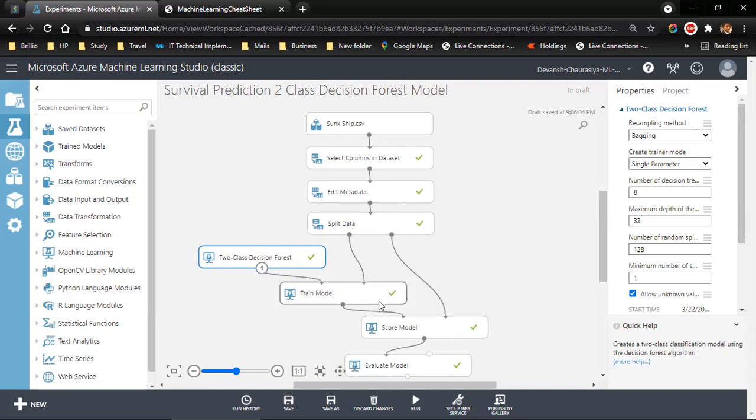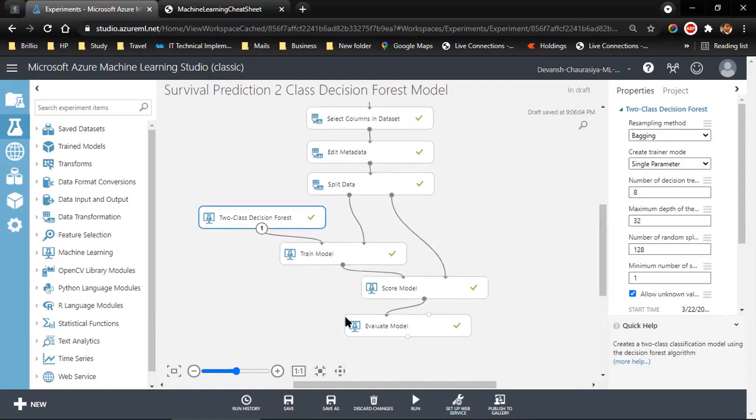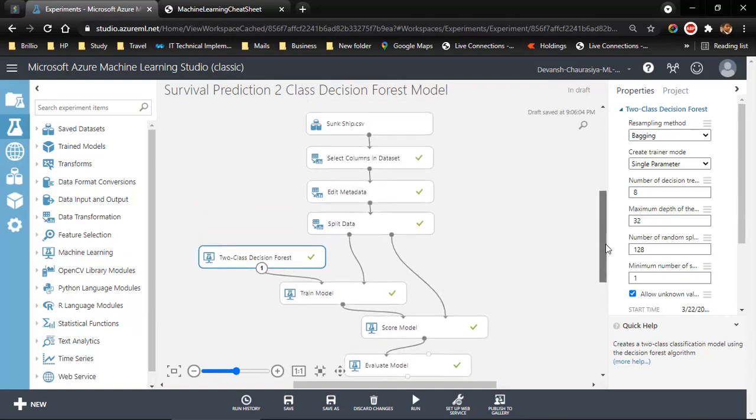And once our data was trained, we wanted to check how this model is scored. For that, we needed the trained model because we had to score that, and we wanted to run that model on the test data or the sample data. So this is that test data. So this was the score model, and then we had to evaluate it. So we added the evaluation module, and this is how we built our first machine learning model.